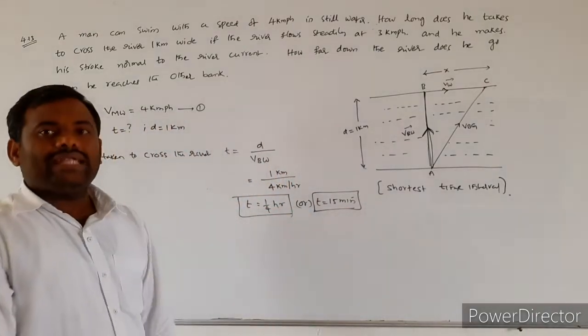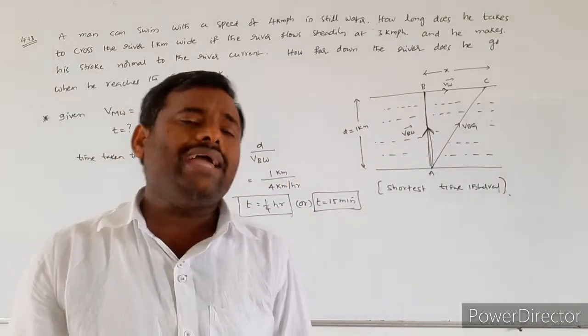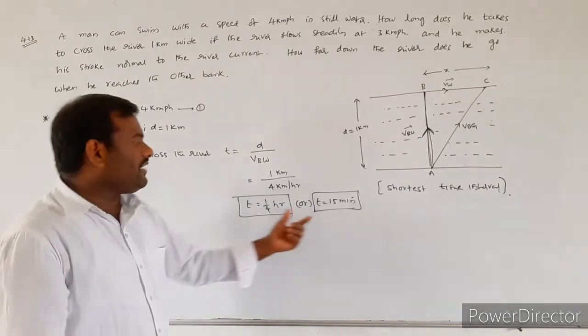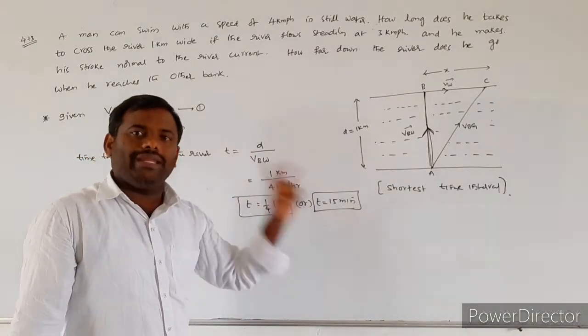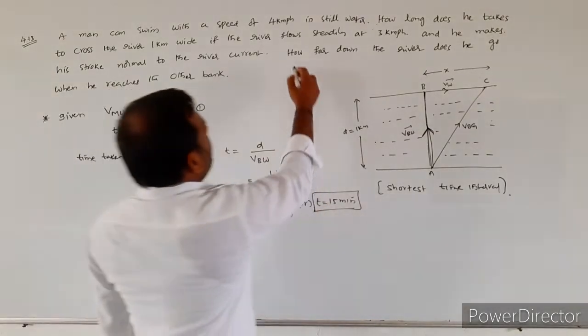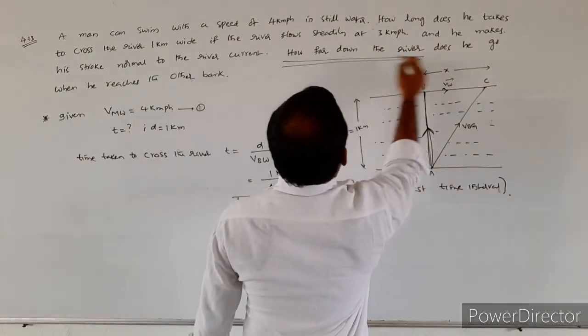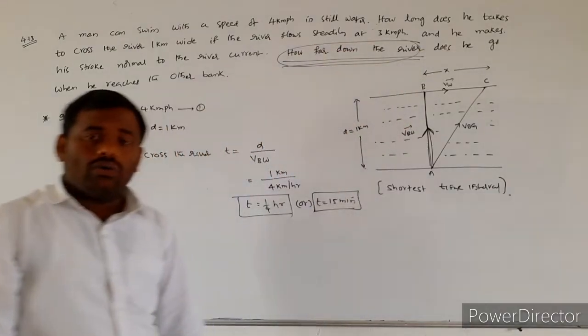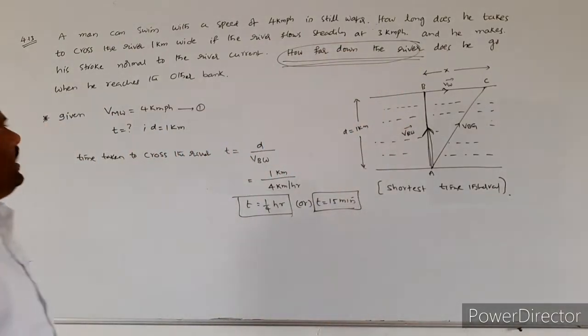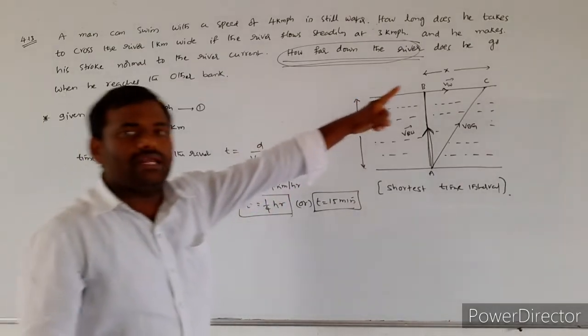So what is the time taken by the man to cross the river? T is equal to either 1/4 hour or 15 minutes. Now, he will be asking how far down the river he reaches on the other bank.